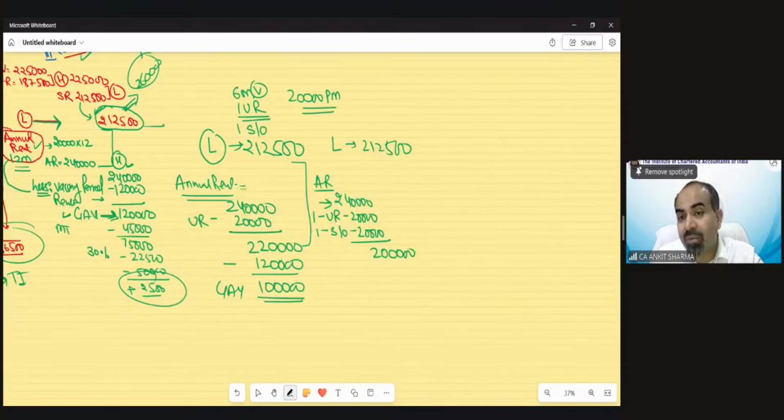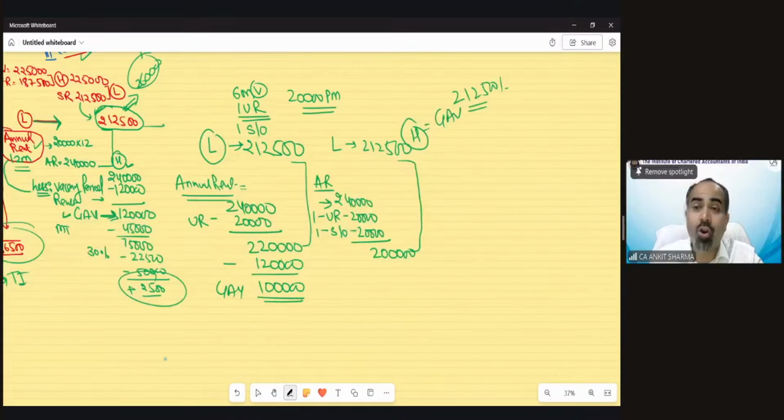And now you can see, because the higher value is this, your GAV would be 2,12,500. And now you cannot reduce vacancy from this. Vacancy can be reduced only if this value is high. Now there is no such case, so GAV would be directly 2,12,500. Now I have a question for all of you.